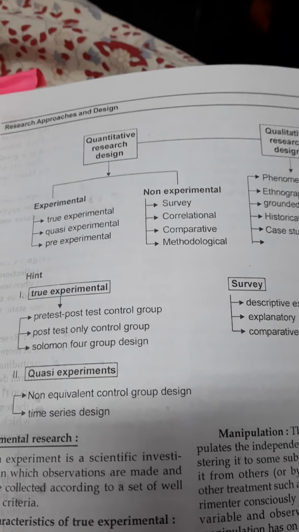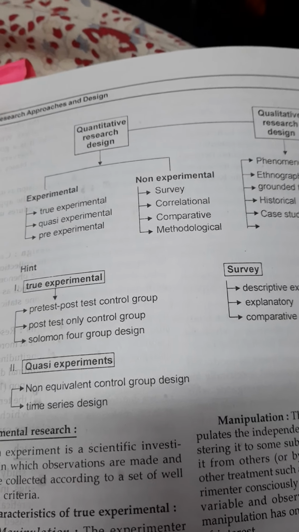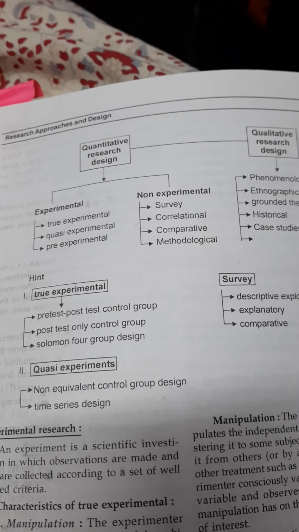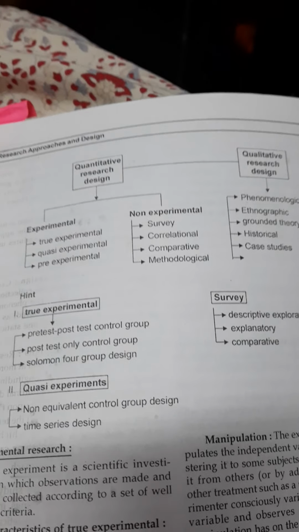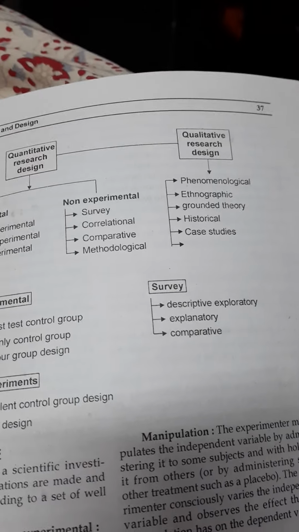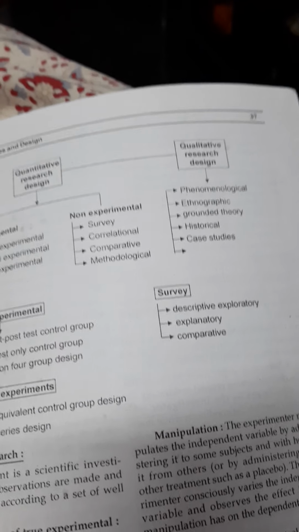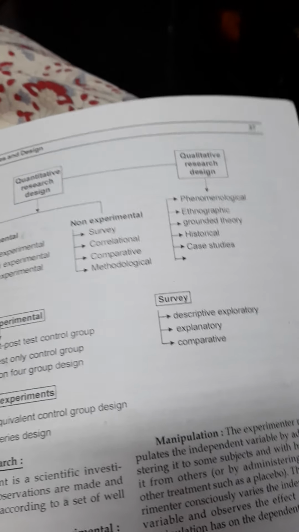In the survey method we have three types: descriptive, explanatory and comparative. Understood? Okay, so that is the survey method, non-experimental.